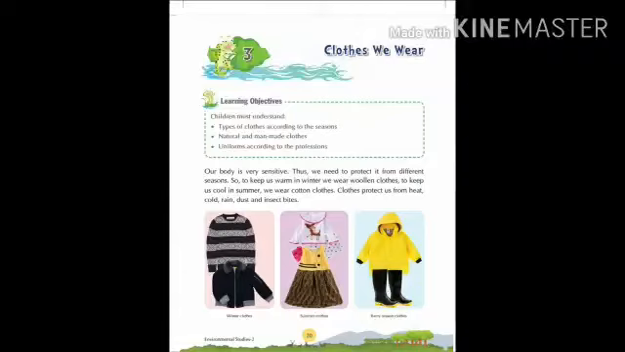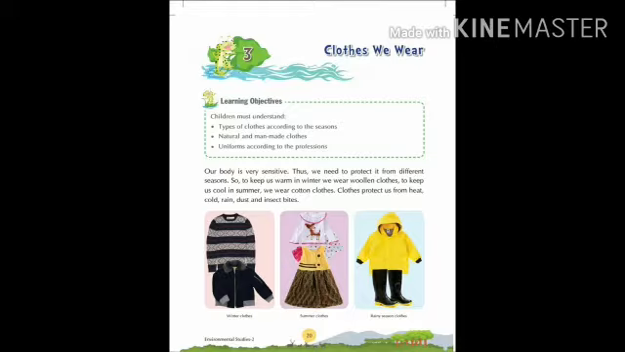Very good morning, children. In chapter 3, you will learn about the clothes we wear. Our body is very sensitive, thus we need to protect it from different seasons. So, to keep us warm in winter, we wear woolen clothes, and to keep us cool in summer, we wear cotton clothes. Clothes protect us from heat, cold, rain, dust, and insect bites.